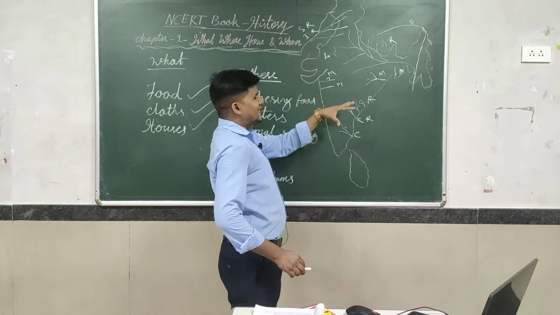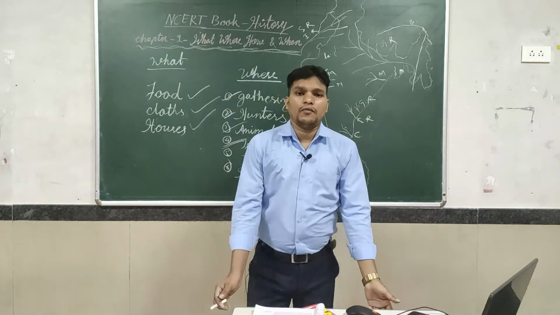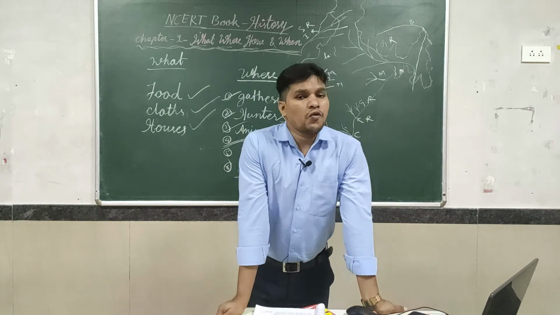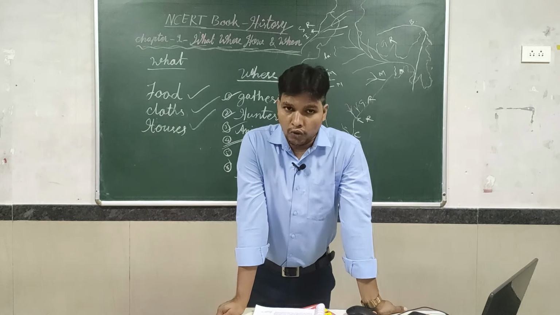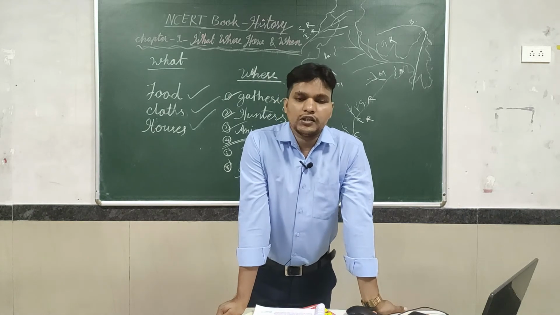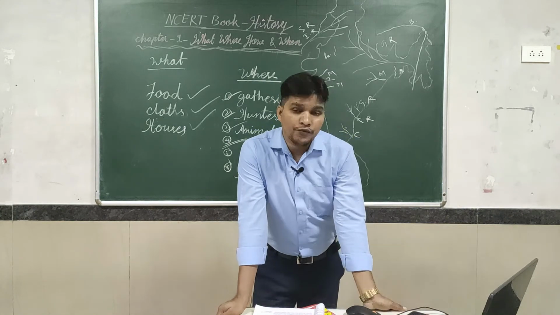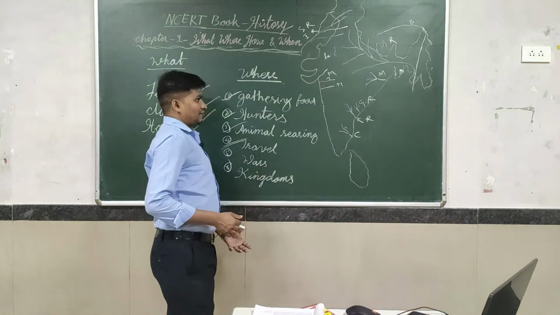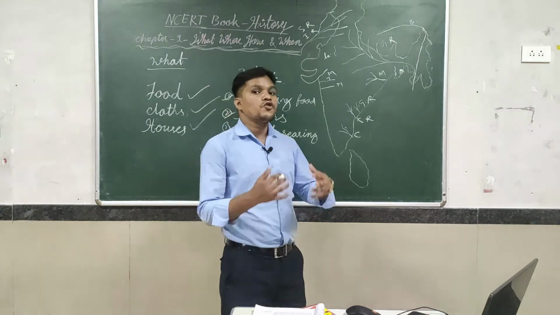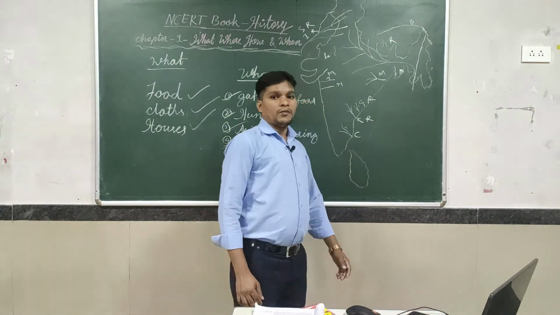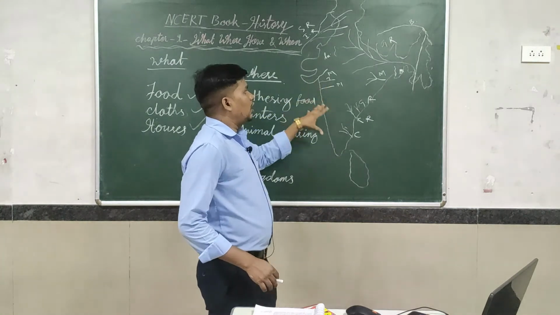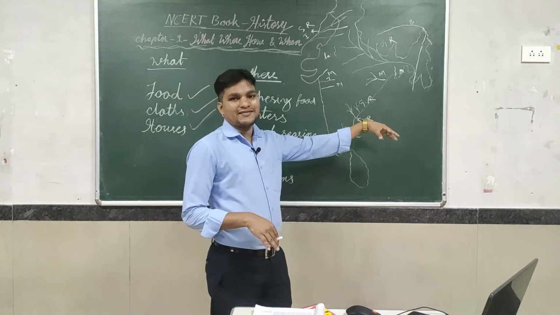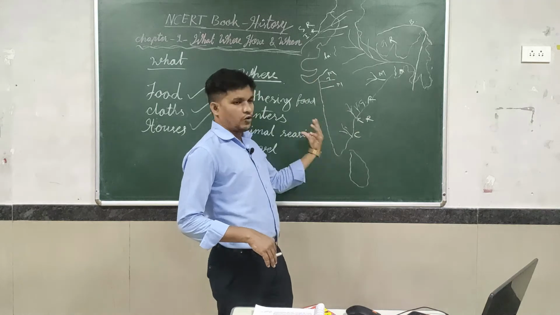So in different places, different wars occurred in the ancient period. All these we can come to know by using geography. Do you get my point? We have to read history in a geographical way, by making maps and everything.